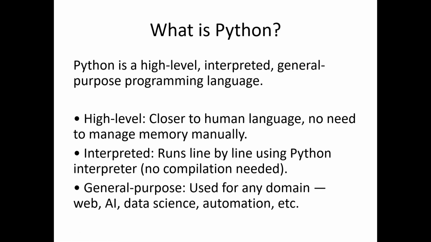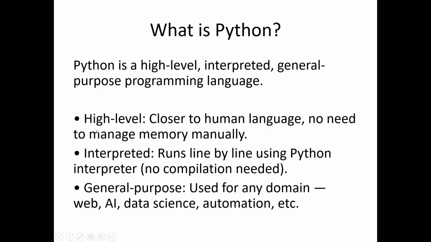It is an interpreted language because it runs line by line using the Python interpreter, with no compilation needed. Means if you're writing a program in Python, you will know wherever the mistakes are. You don't need to write the complete program and at the end go and find where the mistake was. Python will tell you, here is the mistake in this line. That's why it is an interpreted language.